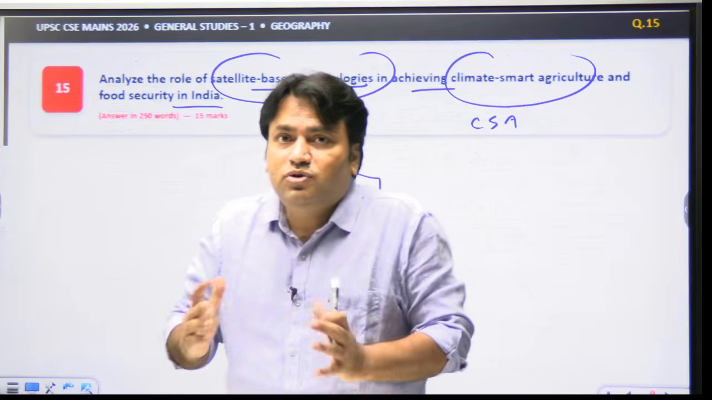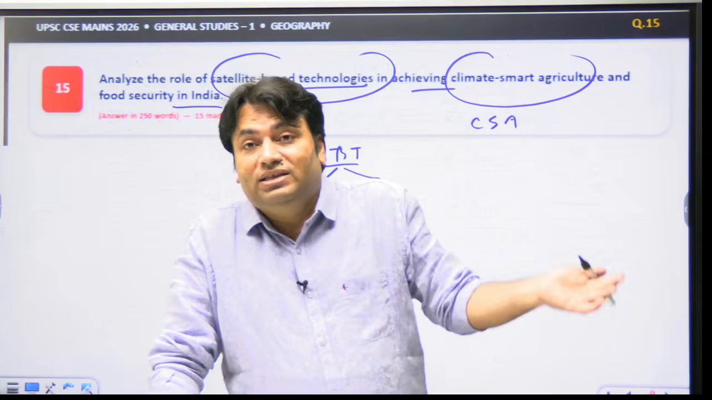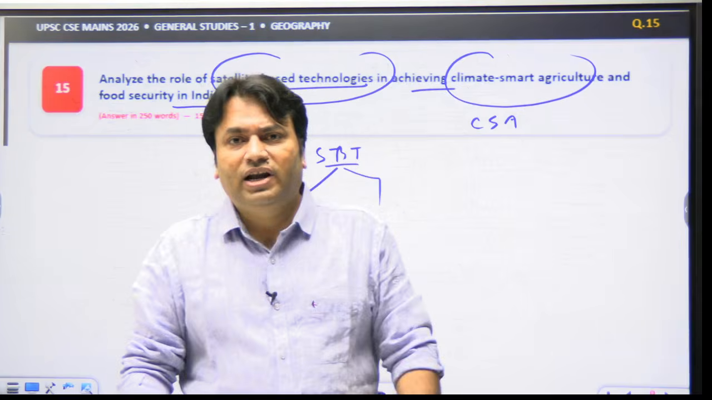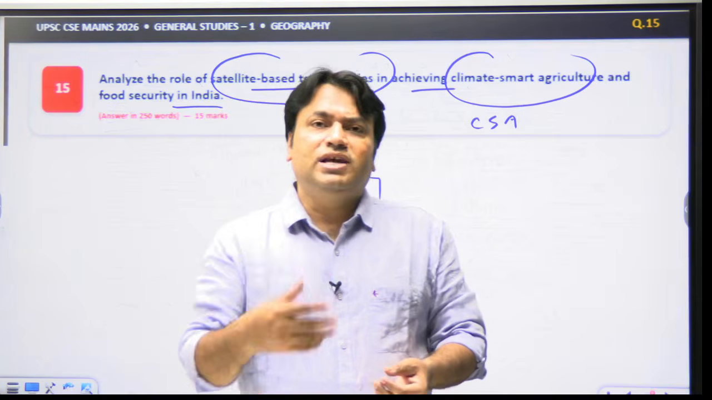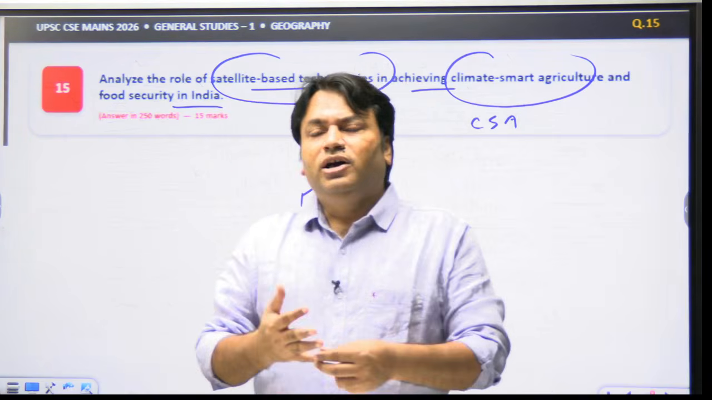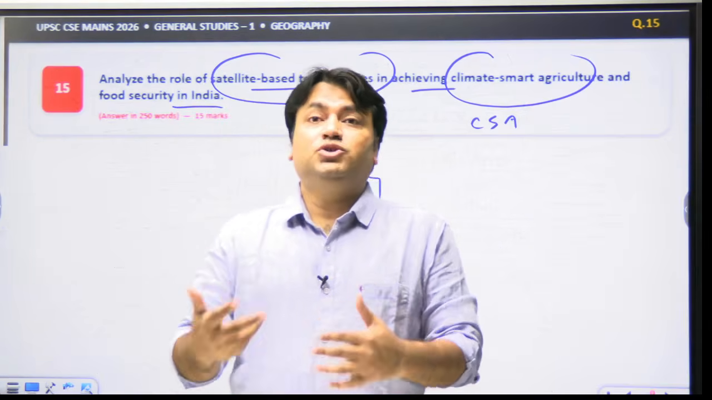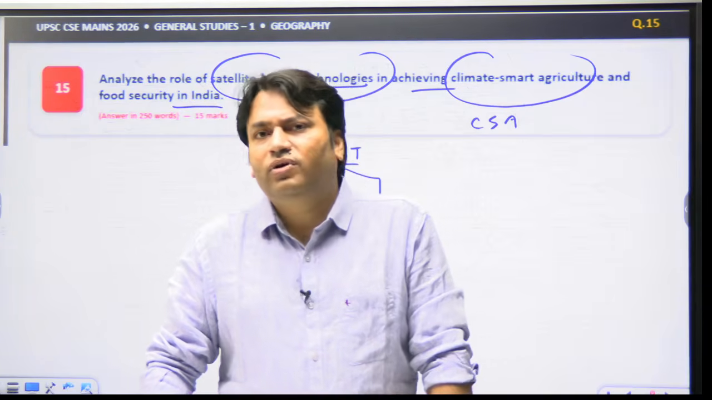So here we have to discuss both these two dimensions. We have to explain, analyze. Analyzing means explaining the different roles of satellite based technologies. Satellite based technologies, all of you in science and technology must have read about remote sensing technology, satellite technology, how it is used in Indian agriculture, climate resilience, food security. All of you have read about this.